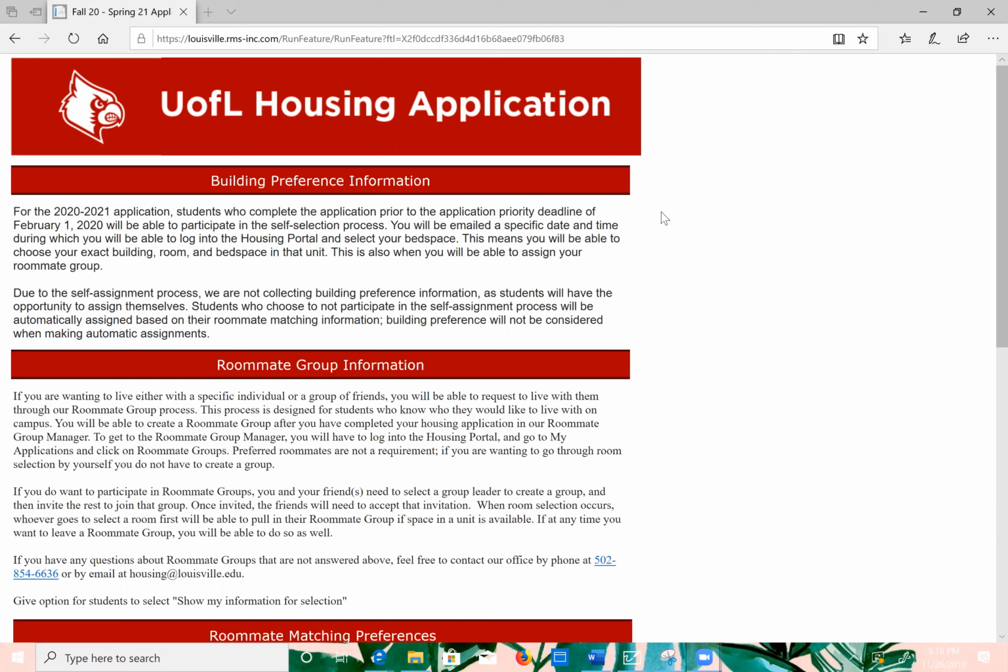However, if you choose not to participate in room selection, our office will assign you to a space based on the availability of spaces as well as the roommate matching information collected on this page. Building preference will not be taken into consideration.